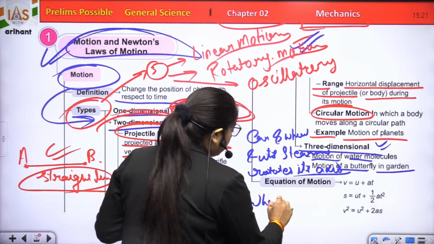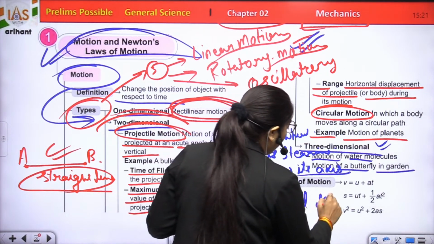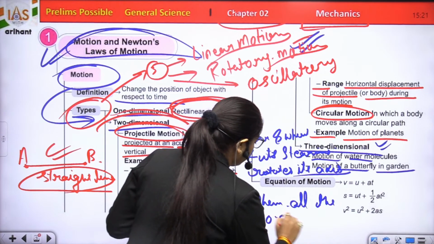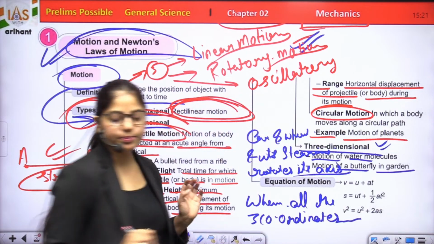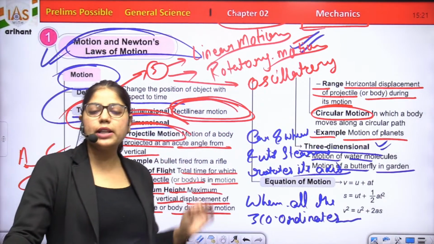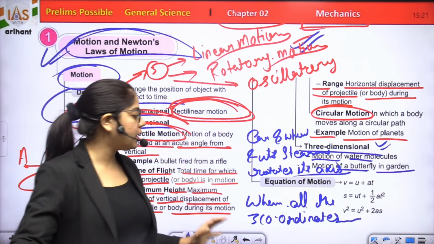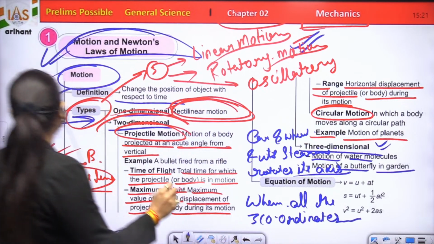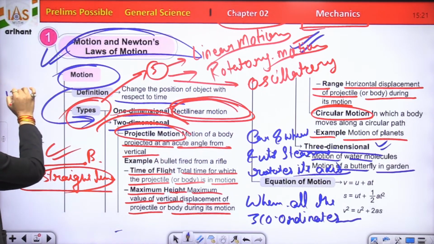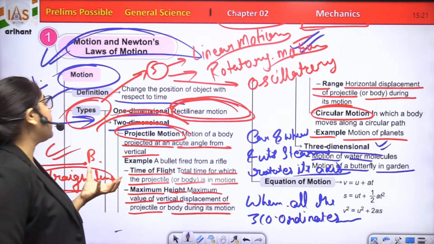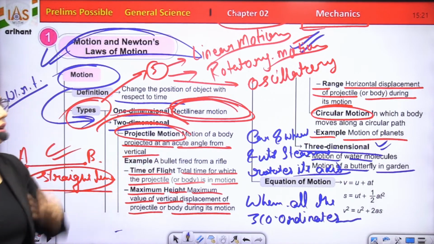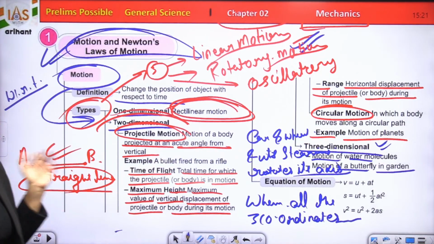When all three coordinates specifying the position of an object change with respect to time, the motion of the object is known as 3D.